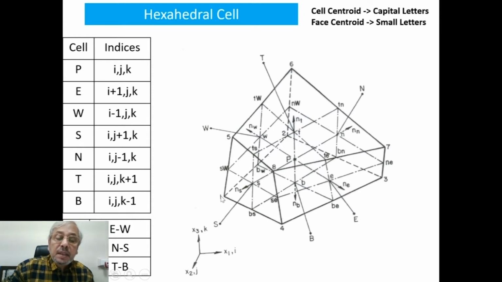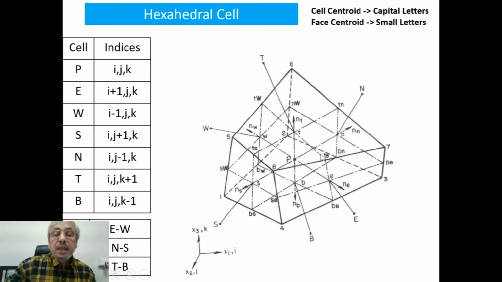The southern neighbor will be identified as I J plus 1 K. J is basically, as you can see, in this direction, and this is the increasing J direction. So I J plus 1 K. The northern neighbor is I J minus 1 K. The top neighbor is I J K plus 1 and the bottom neighbor is I J K minus 1.